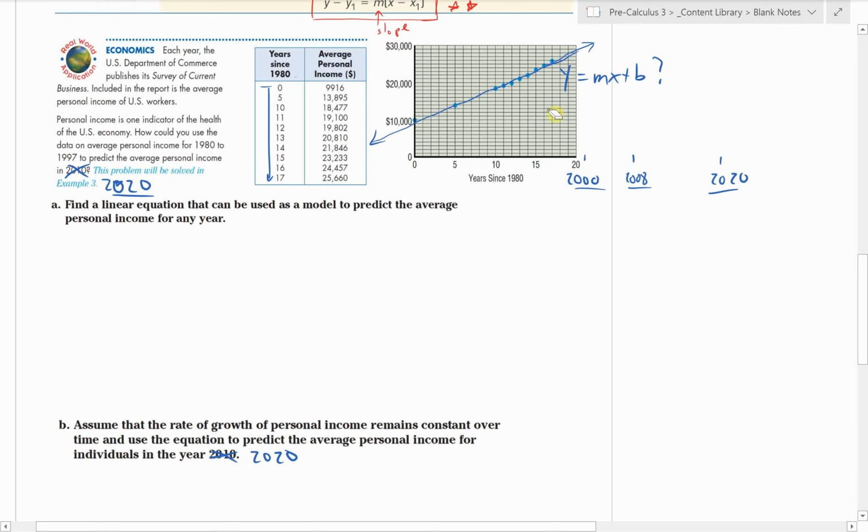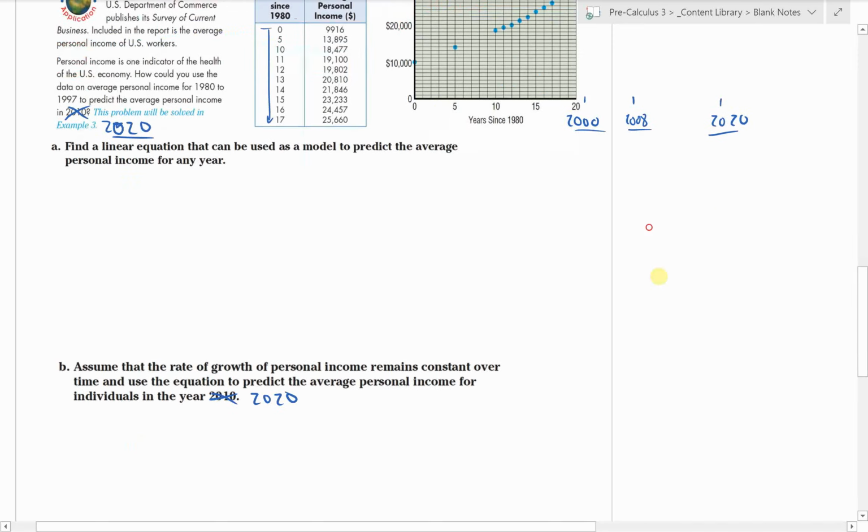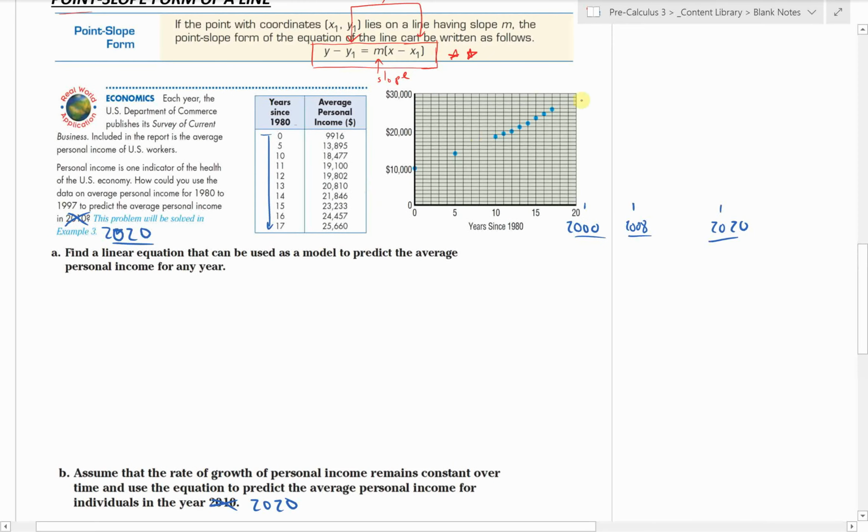Well, we know that in order to write the equation of a line, we need to know either the slope and a point, or if we know 2 points, we can find the slope and write the equation that way. So that's what we're going to do here. I don't know what the slope is, but I do know that the line of best fit should go pretty closely through all these points.